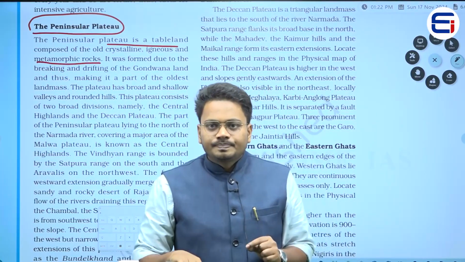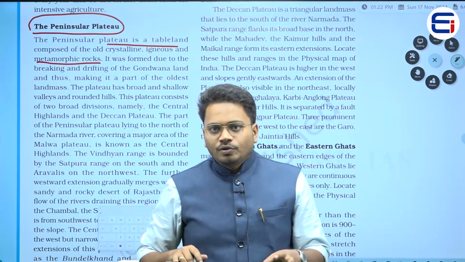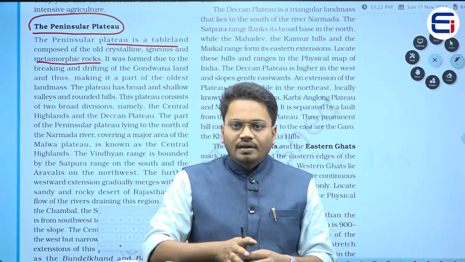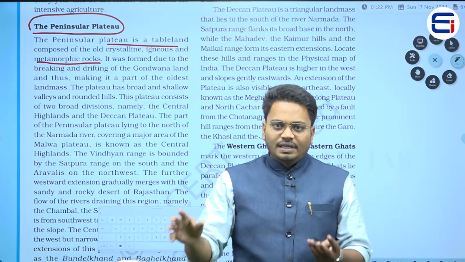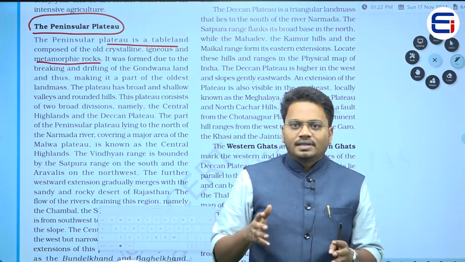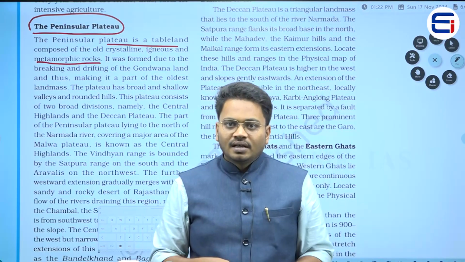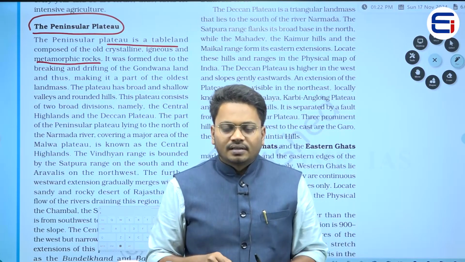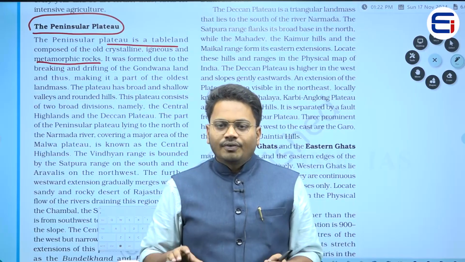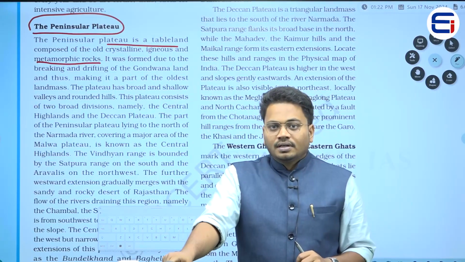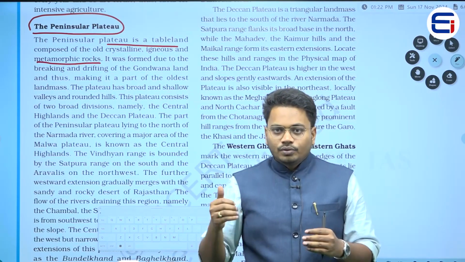Now, first of all we have to understand what is meant by a plateau. Plateau is nothing but a land which is in the shape of a table, or else we can say that it is a tableland. So, what is the difference between plateau and plain? Plain is nothing but a flat land. Then is plateau not a flat land? Yes, plateau might be a flat land, right. Plateau is also a kind of flat land, but the main difference would be in its elevation, right. When you compare the plateau with plain, plateau is somewhat higher.